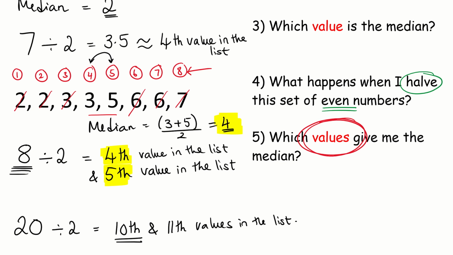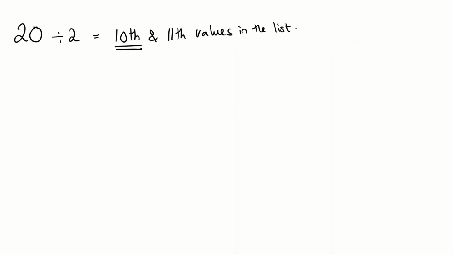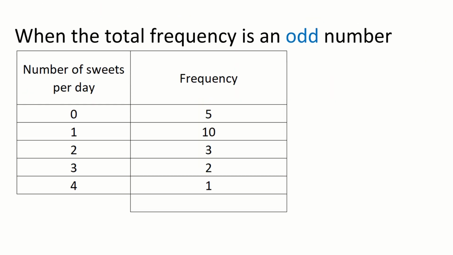So this idea of having an odd number of numbers, an odd set of data, is important because you need to know that if it's an odd number, when we divide it, it's going to give us a 0.5. We round up and we see where that value is. Equally, if we have an even number and we divide it, it will give us one value, but we have to remember there are two values in the middle and then find them. Now, that is going to help us when the data is in a frequency table.